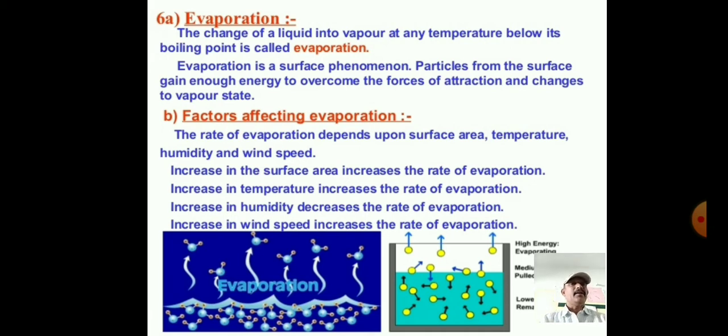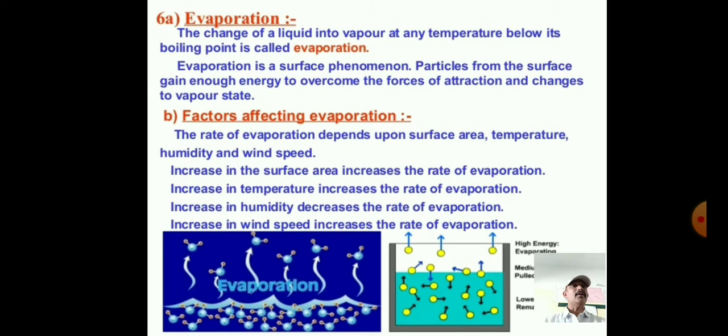For example, spread water on the floor. After a few minutes you observe that the water evaporates easily, because the temperature of that water surface is below its boiling point, so automatically it can evaporate. So at any temperature.